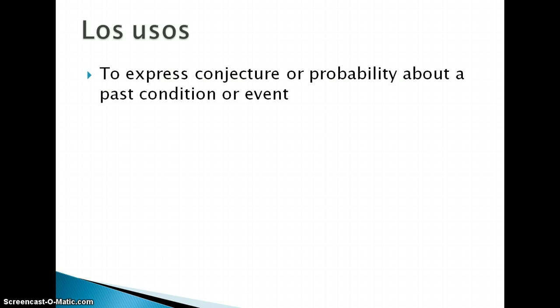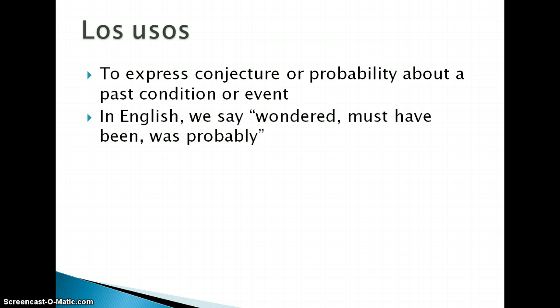To express conjecture or probability about a past condition or event. In English, we usually say wondered, must have been, was probably, things like that. So, ¿qué hora era cuando regresó? What time did he return? Sería las 8. It must have been 8 o'clock.